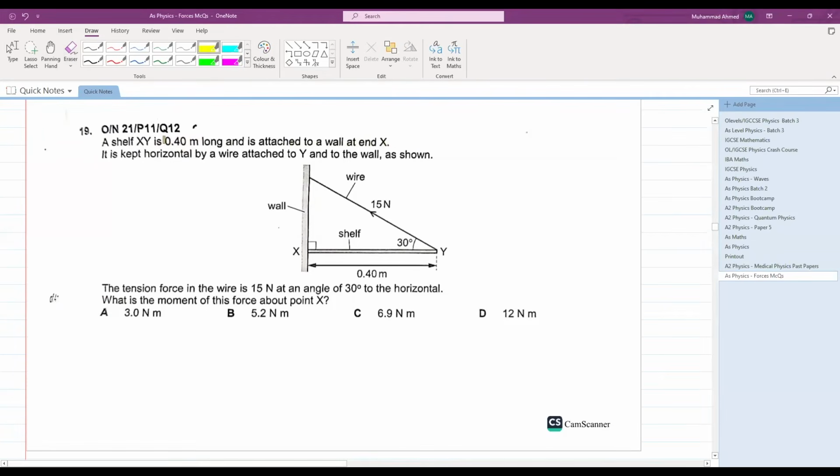Perfect. Okay, let's see this question. A shelf XY is 0.4 meters long and is attached to a wall at end X. It is held horizontal by a wire attached to Y and to the wall.